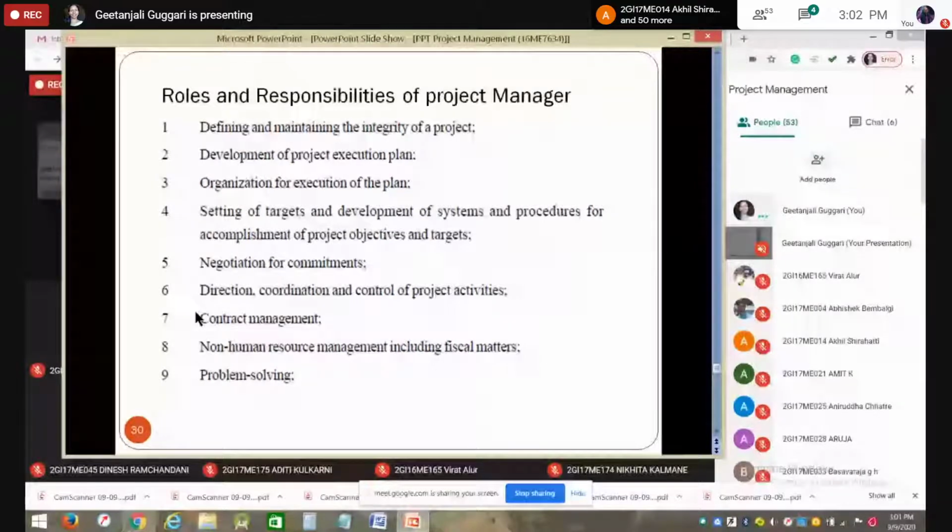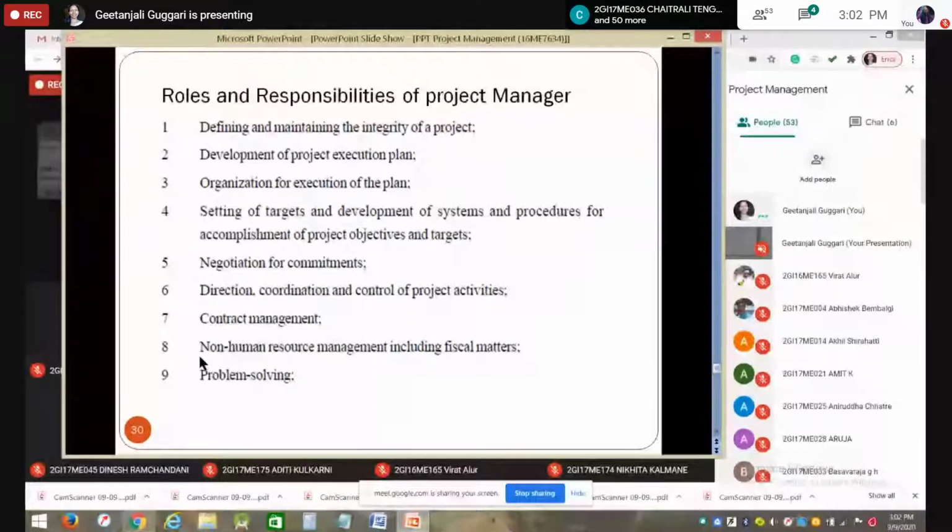Then he has to do the direction, coordination and control of the project activity. Then contract management, because I told you a major part of the work will be done by the contractors. Contract management is one more responsibility of the project manager.